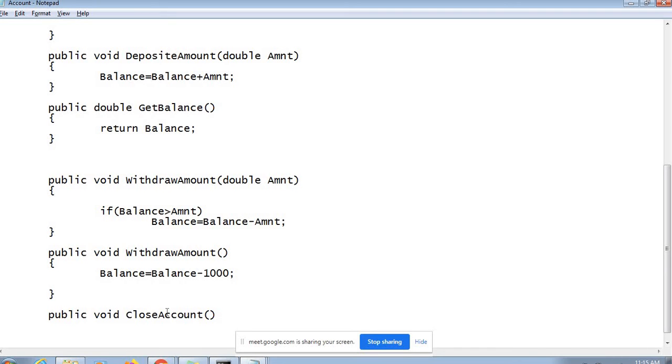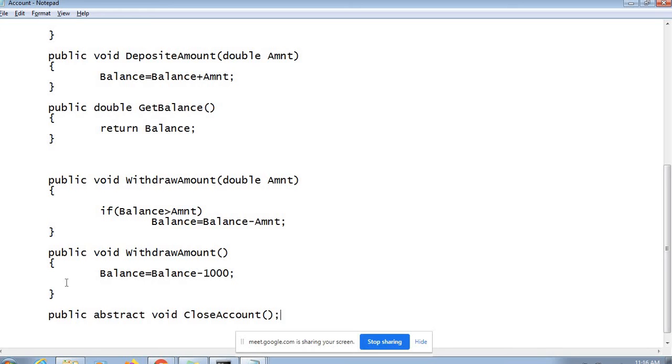So we are sure about the definition, but what the actual procedure would be is not generic. So in this case you will define the method as abstract: public abstract void close account.